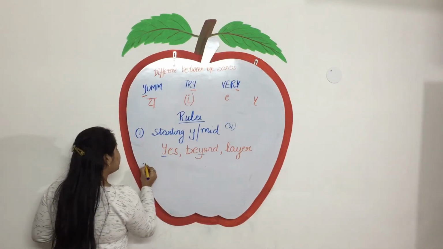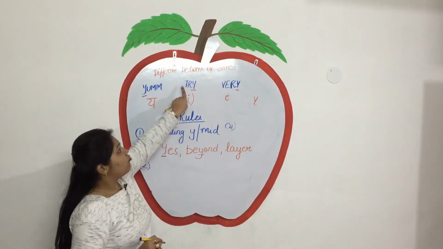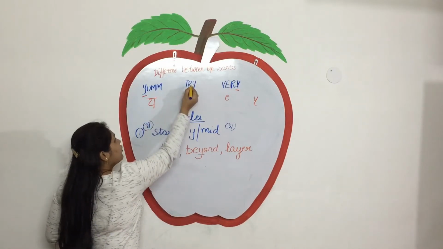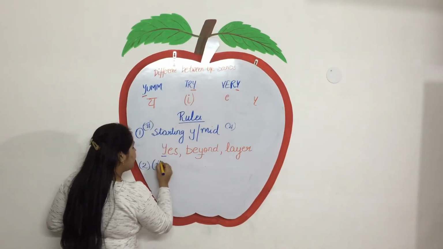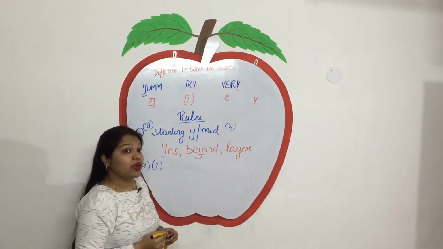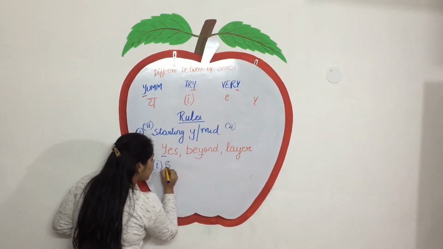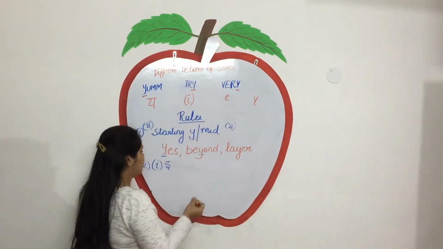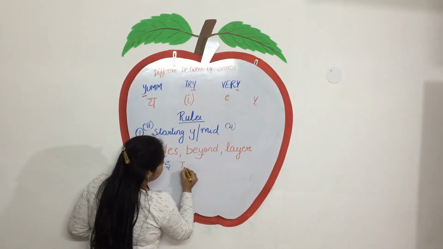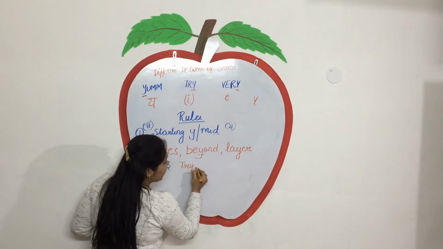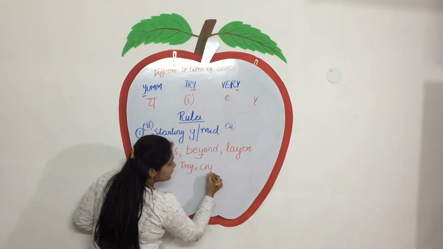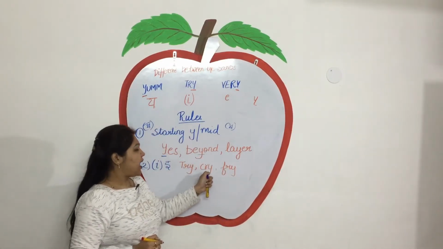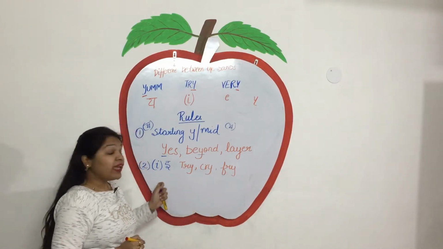Now, let's go through rule number 2. Rule number 1 was for Y. Now rule number 2 is for the sound I. Y sounds like I, as in the Hindi sound. For example, T-R-Y, try. Cry. Fry. Try. Cry. Fry.